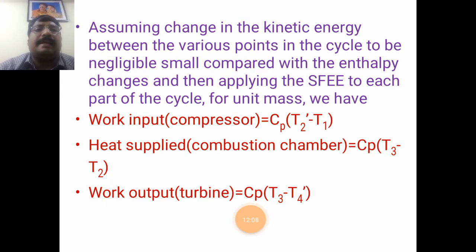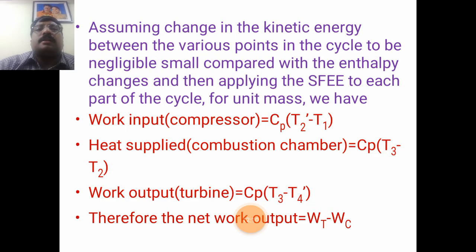T4 dash is nothing but T4s. So therefore, the net output is equal to work done by the turbine minus work done by the compressor.